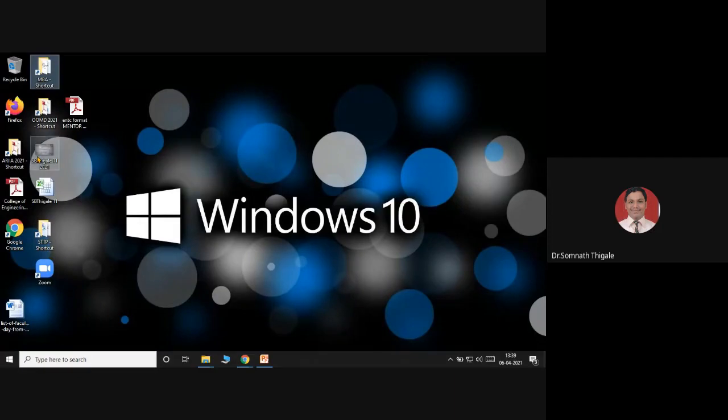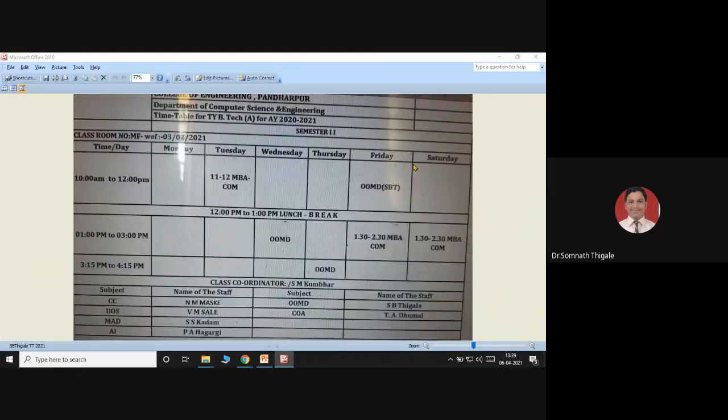For example, this is my timetable, and I have represented it as just a picture. I will call it a file.